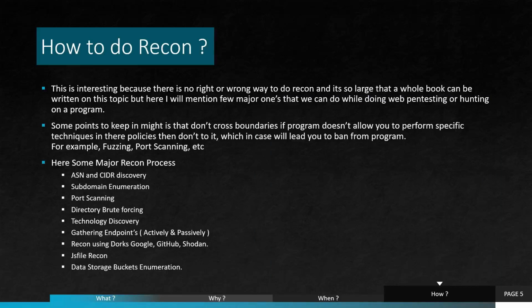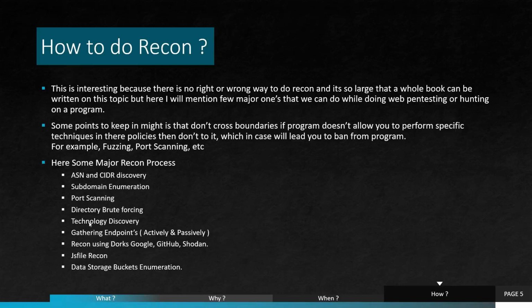So last but not least, how to do recon. This one is interesting because there is no right or wrong way to do recon, because it is so large that lots of books can be written on this topic. But here I will mention a few of the major ones that we do while doing bug bounties. Also, you need to keep in mind to carefully read the program policy, so you don't go out of boundary. For example, if it is mentioned that do not do any fuzzing or port scanning, then don't do it, or else it might lead to you being banned from the program.